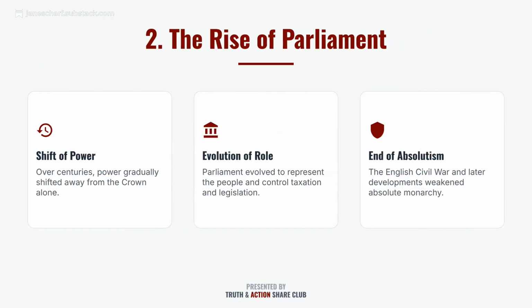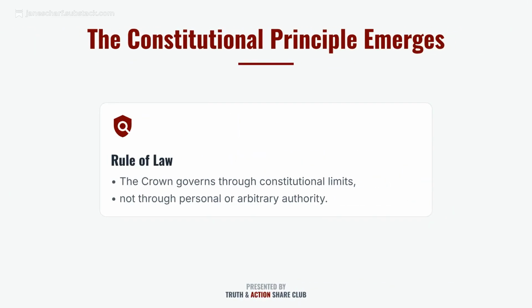The rise of Parliament saw a gradual shift of power away from the Crown. Parliament evolved to represent the people, controlling taxation and legislation, weakening absolute monarchy. This transition led to the emergence of the constitutional principle, establishing the rule of law. The Crown must govern through constitutional limits, not through personal or arbitrary authority.